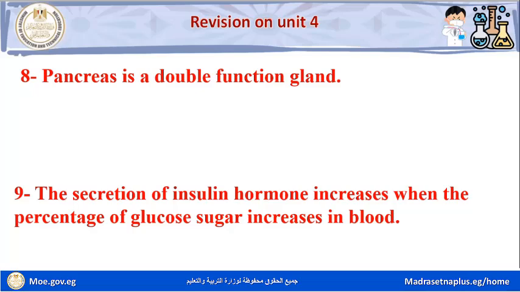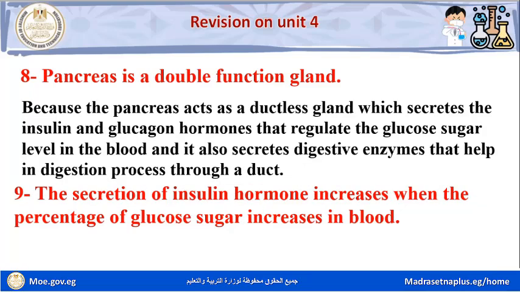Question number 8. Pancreas is a double function gland, because the pancreas acts as a ductless gland which secretes the insulin and glucagon hormones that regulate the glucose sugar level in the blood, and it also secretes digestive enzymes that help in digestion process through a duct.